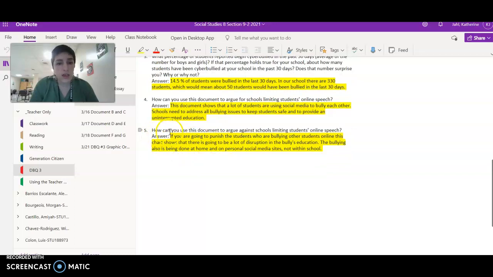The next question is, how can you use this document to argue against schools limiting students' online speech? So this is my answer. If you had something different, that's probably okay. This is the one that I think sort of makes sense. If you're going to punish the students who are bullying other students online, this chart shows that there's going to be a lot of disruption in the bully's education.